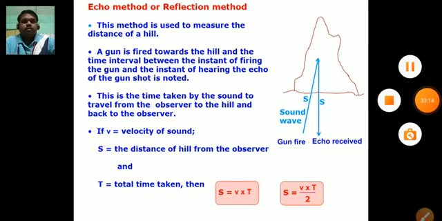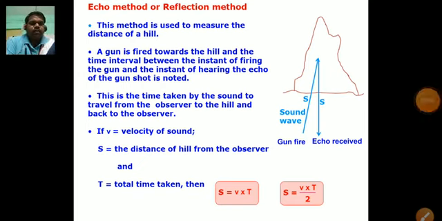So distance is equal to speed into time. Here s is the distance of the hill from the observer, then s is equal to v into t. Twice of s will give the total distance traveled by the sound. So s will be equal to speed into time divided by 2. So by s is equal to v t upon 2, we are able to find the distance between the hill and the observer.